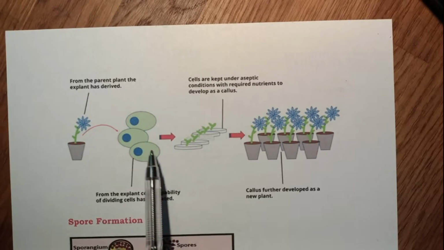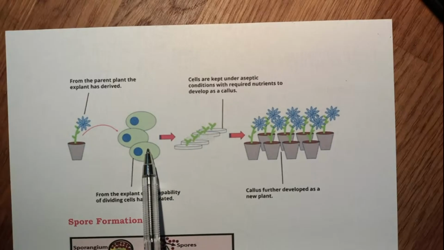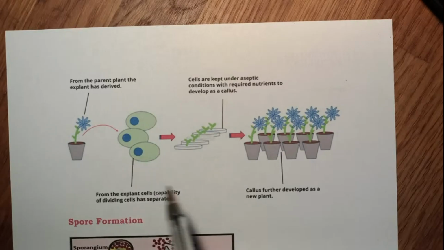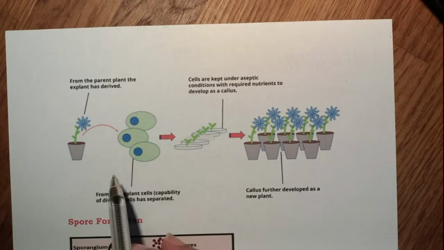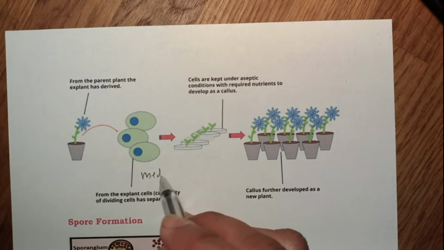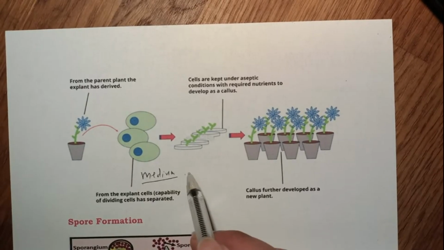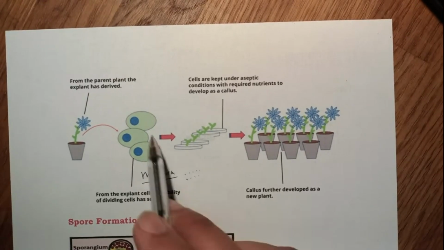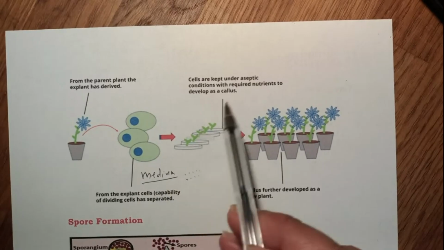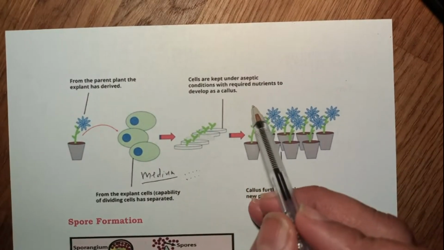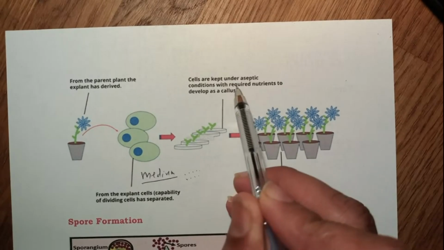So say if this is a plant, wherever the growing tips are, the tissues and cells are separated. The cells are then placed in an artificial medium where they divide rapidly to form a small group of cells called callus. So these cells are kept in a medium. What is a medium? The medium is a material with favorable nutrients in it. So these cells will grow to give rise to a group of cells called callus.